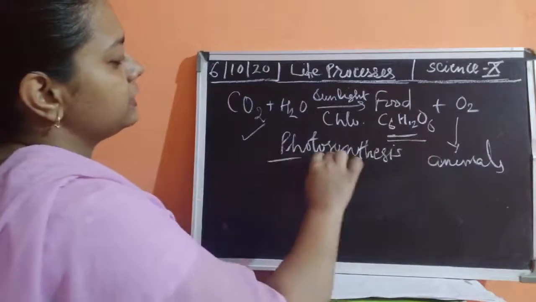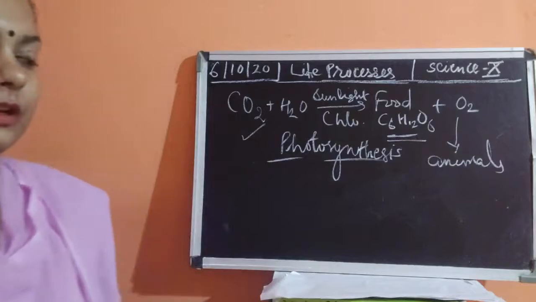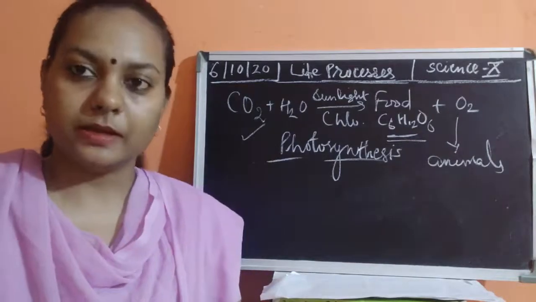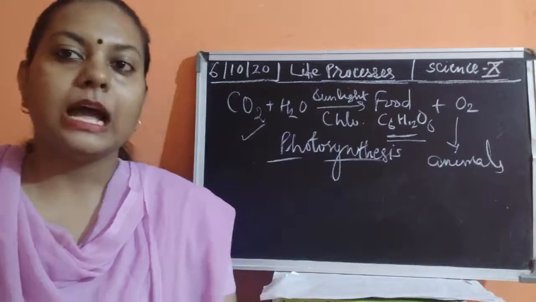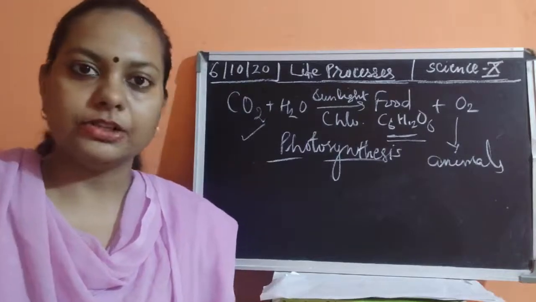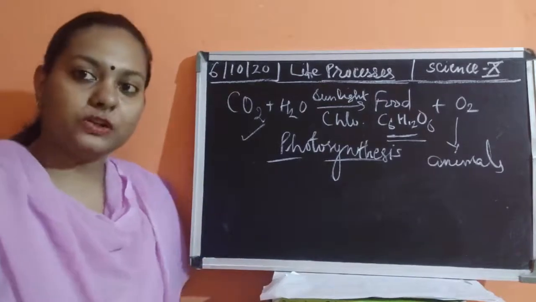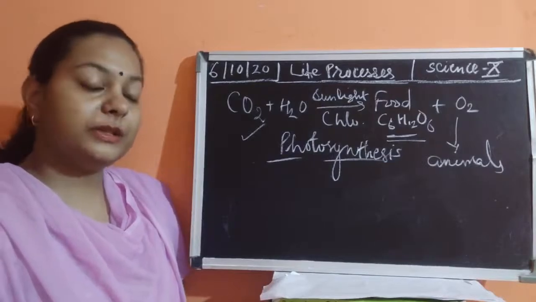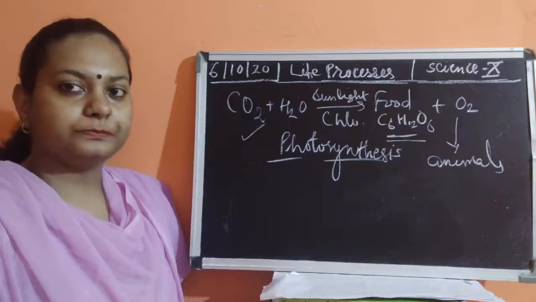Photosynthesis means the synthesis of food in the presence of sunlight and chlorophyll. Chlorophyll is a green pigment, a green chemical which entraps the sun's energy. Once it traps the sun's energy, it provides the energy to the plants, because of which the plants can make their own food.